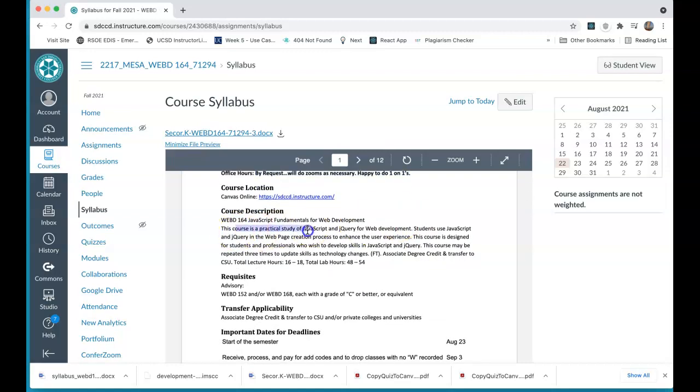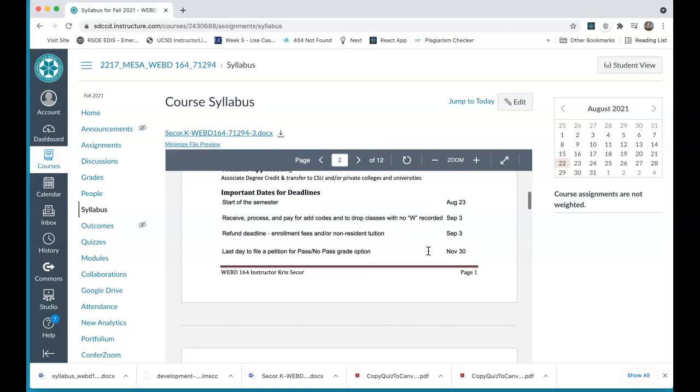So what we're going to be studying is JavaScript and jQuery. Now, jQuery is going to take up the bulk of the course. I'm sorry, JavaScript is going to take the bulk of the course, and jQuery will be the last few weeks. This is one of 2 JavaScript courses in the program, in both certificate programs and the associate's degree. So WebD 171 is the second course in this, which we'll go over during the course, but that's where we do JavaScript frameworks. You may have heard of React and Angular. Well, that's what we cover in those, and that's how we plan to develop you so that you can get work. So we are designing this course for both students and professionals.